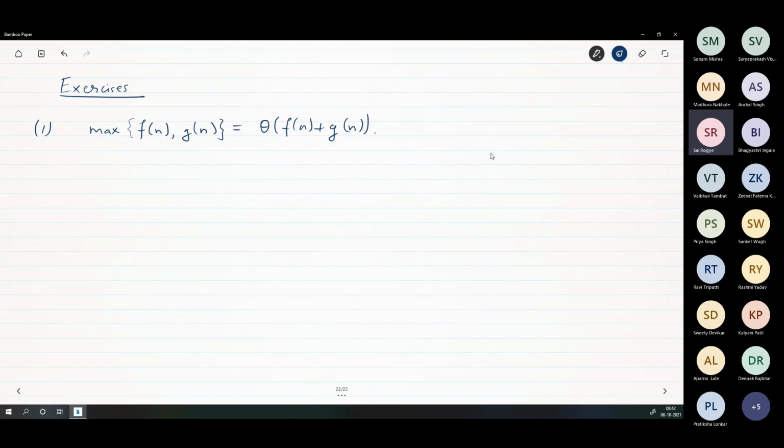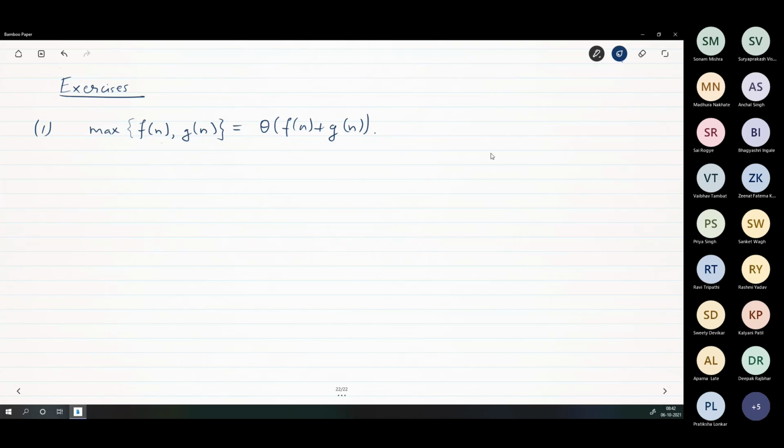When f is big O of g and f is big omega of g. Right, so you have to show two things: big O and big omega. Is that clear? Yes, sir.